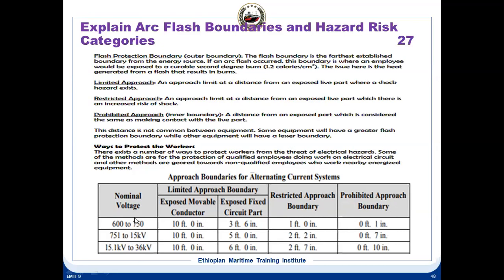You see the difference: when the voltage level varies, the distance also varies. Here it shows the same limited approach, but here it is reduced, it is 6 feet here, but here it is 2 feet. And here is 0 feet 10 inches.